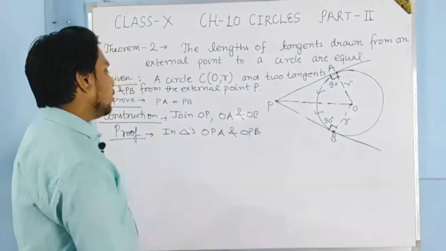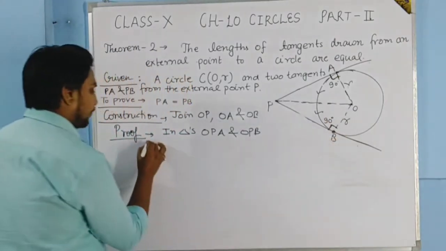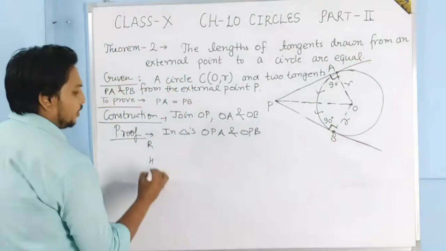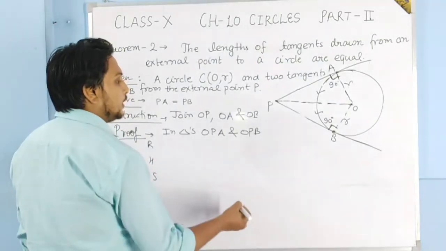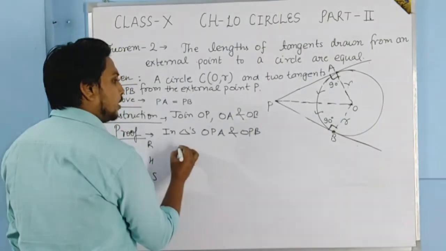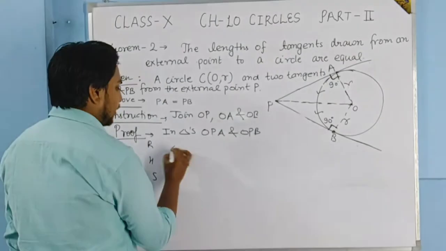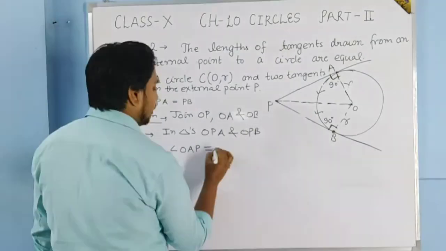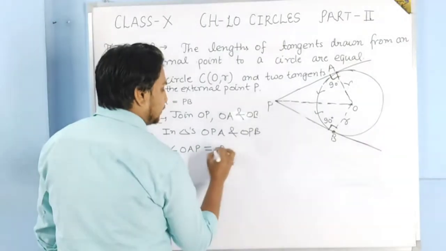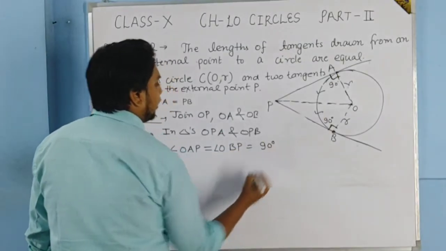So here students, easily we can say that by RHS criteria we can show that these two triangles are congruent. How? See, R means what? Right angle. So in first triangle, angle OAP, and in the second triangle, angle OBP, both are equal to 90 degree.